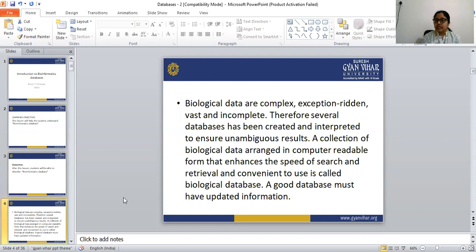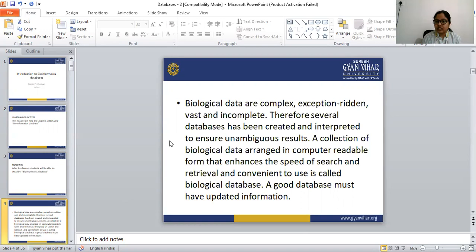Biological data are very complex, exception-ridden, vast and also incomplete. Therefore, several databases have been created and interpreted to ensure results. Because of that complexity, several databases have been created and interpreted to ensure the results.